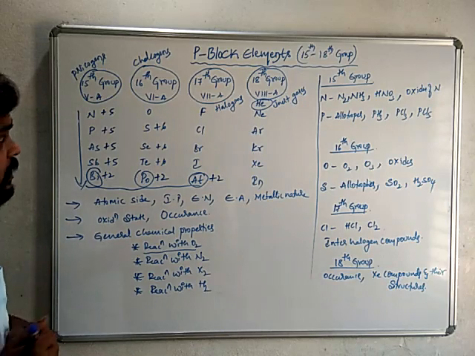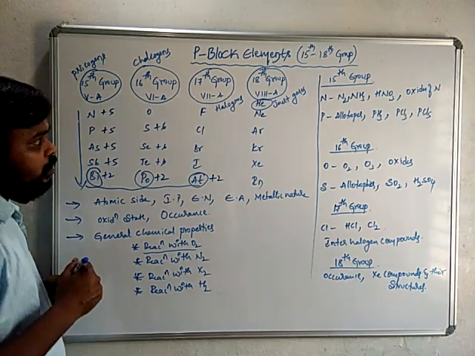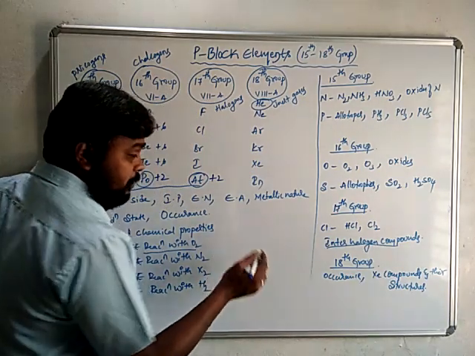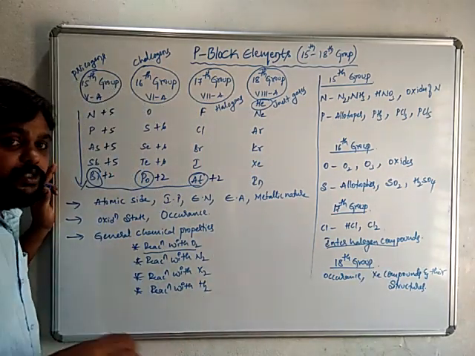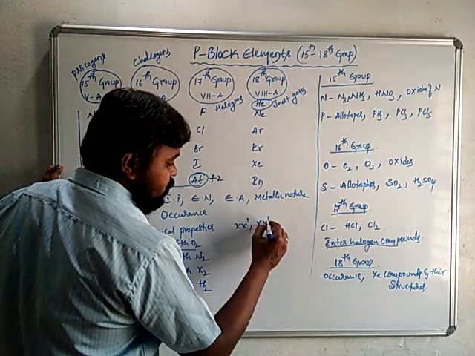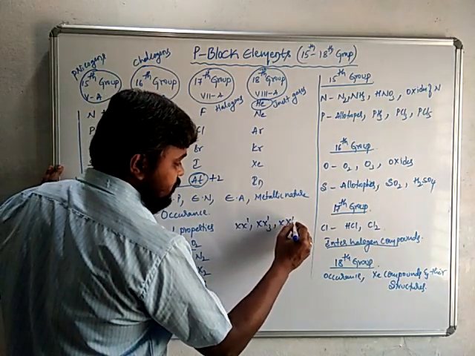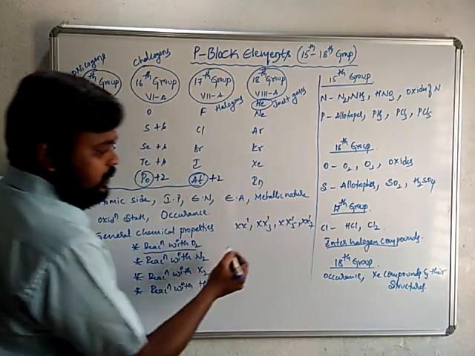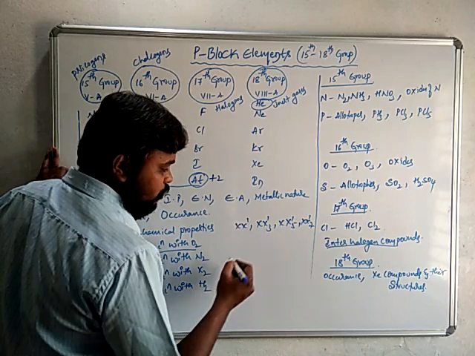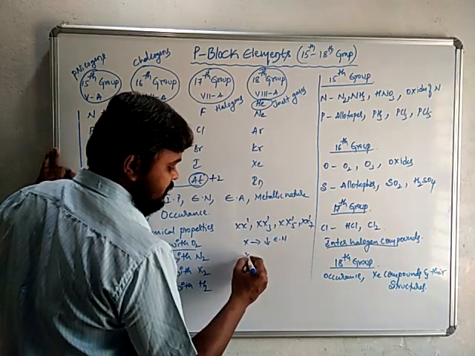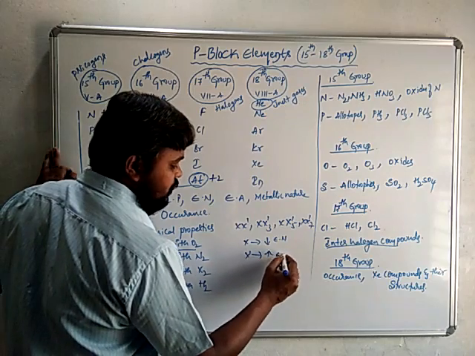Apart from that, in the 17th group we have one more important type of compounds called interhalogen compounds. Interhalogen compounds are formed when one halogen reacts with another halogen. They form a special type of compounds: XX', XX'3, XX'5, XX'7. These are the examples of interhalogen compounds, where X is the less electronegative element and X' is the more electronegative element.